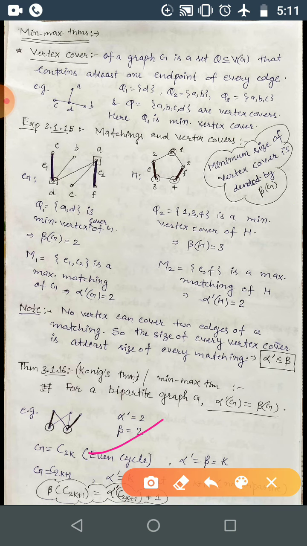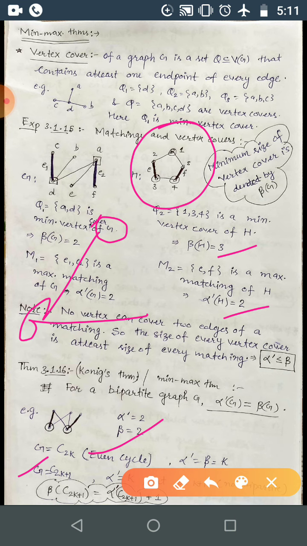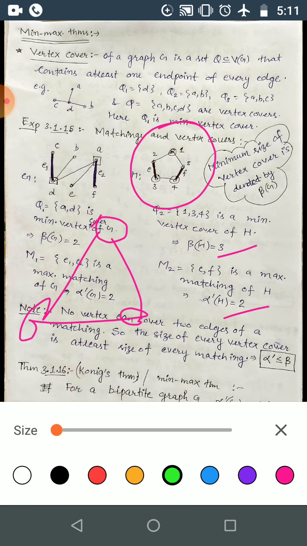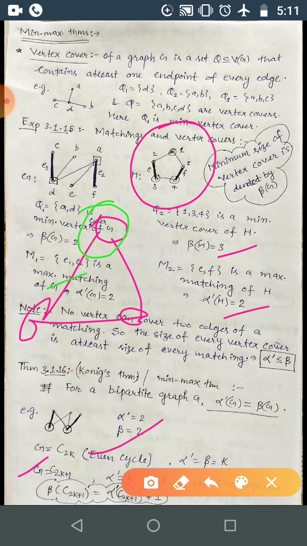For odd cycle, here we have considered for C5 the minimum vertex cover was 3 and the maximum matching size was 2. And in case of C3, the minimum vertex cover will be this one covering these 2. So this is left, so you can take one of those. So now 2, for this one this is beta, the minimum vertex cover.